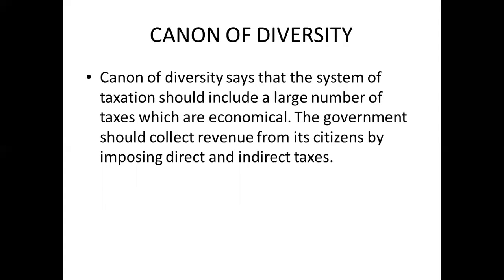Next is canon of diversity. Canon of diversity says that the system of taxation should include a large number of taxes which are economical. The government should collect revenue from its citizens by imposing direct and indirect taxes. As we have already discussed in the previous lecture, there are various types of taxes, and direct and indirect is one of them.